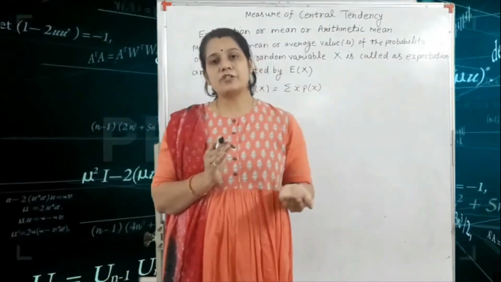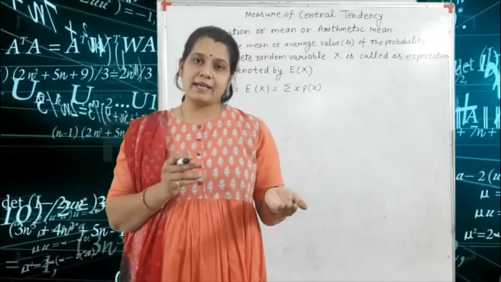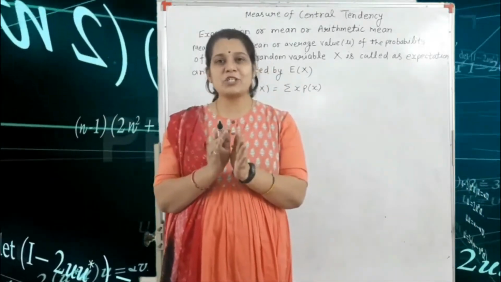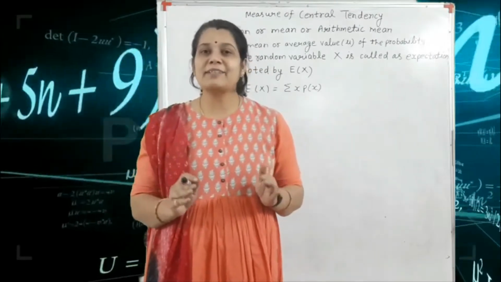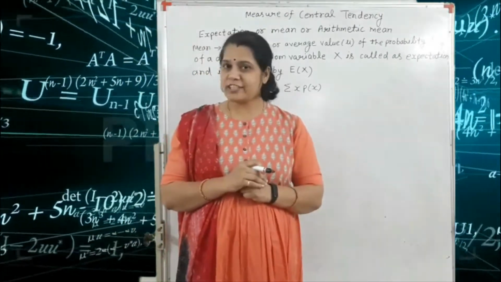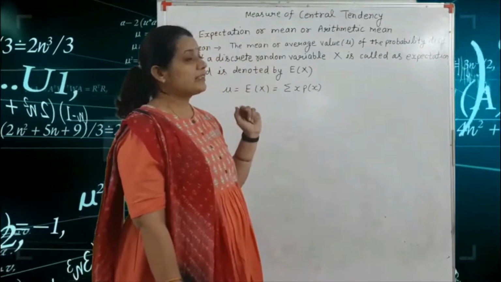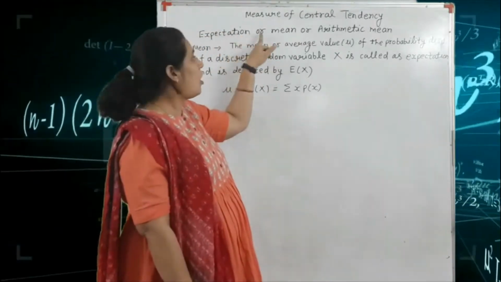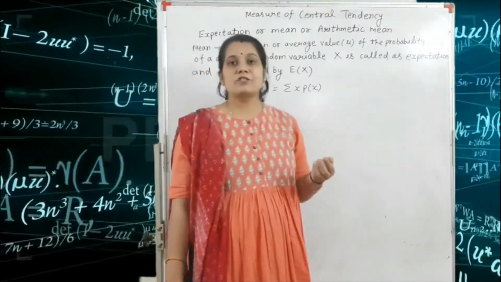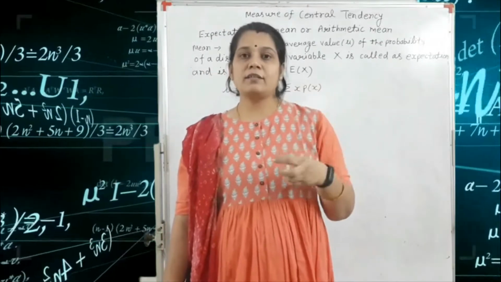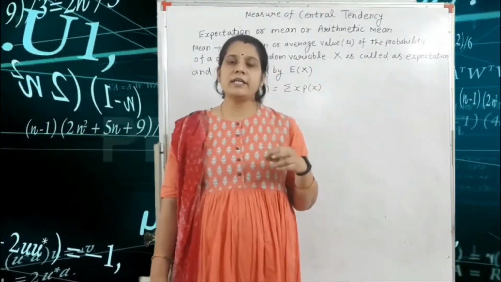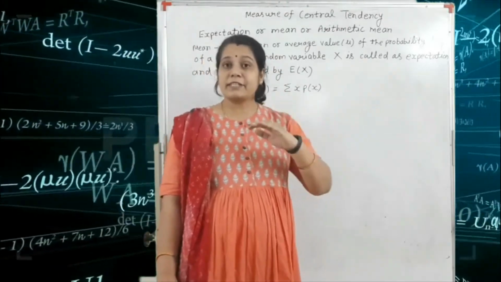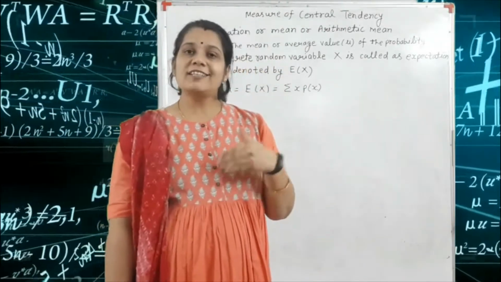But if your question is given only with the value of x, or the value of x and f, then this type of question is included in your third chapter, basic statistics. Got it? So here, the measure of the central tendency. One is very important: expectation, or mean, or arithmetic mean. In this chapter 1, basic probability, you will see only the word expectation. Expectation means the mean or the arithmetic mean.